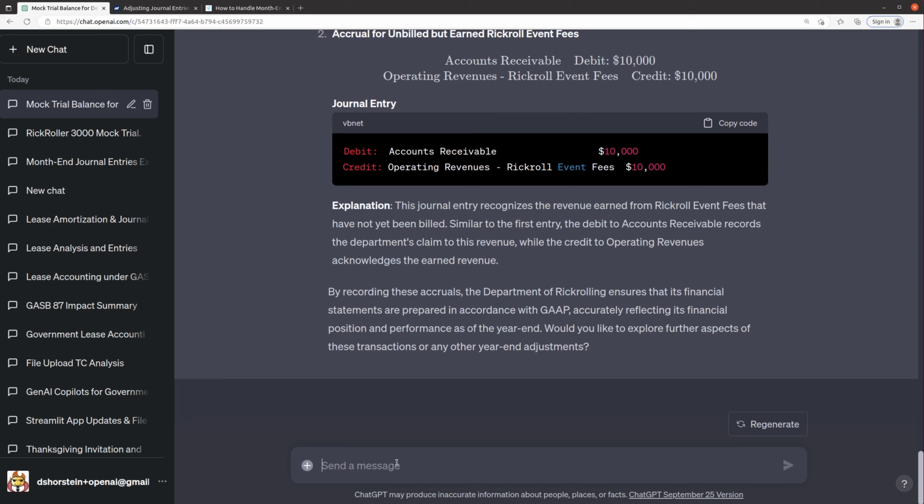So let's see if it can actually update the trial balance. And please use Python to update the trial balance based on these journal entries. I want to see columns with before, the entries, and post entries.